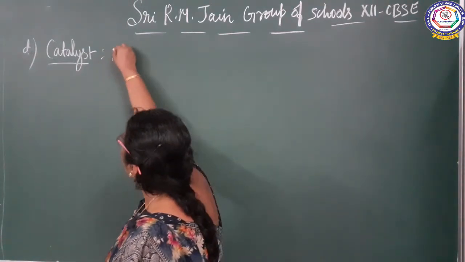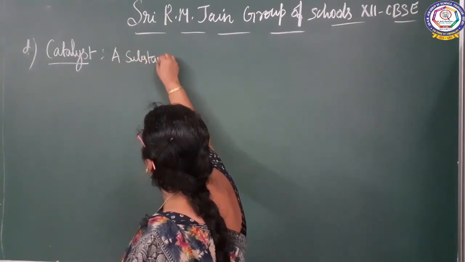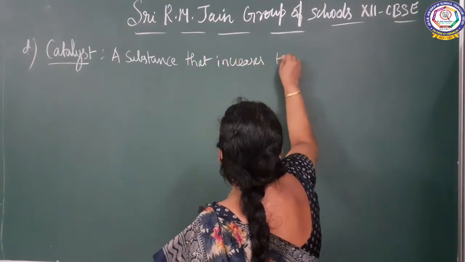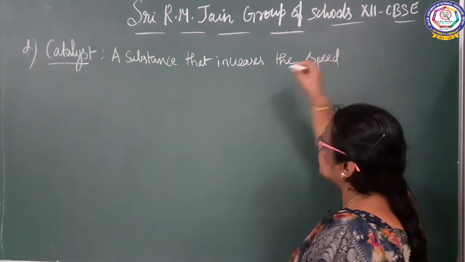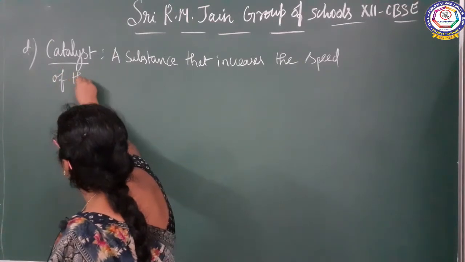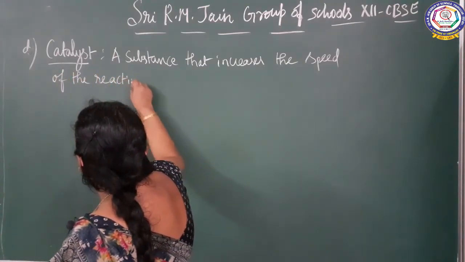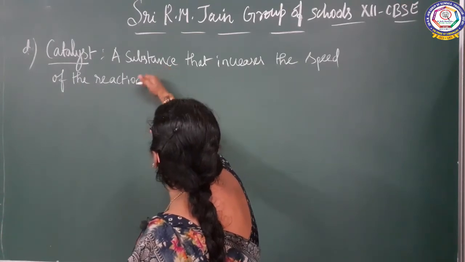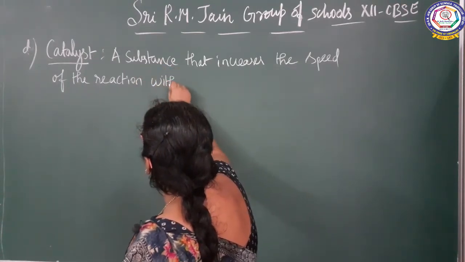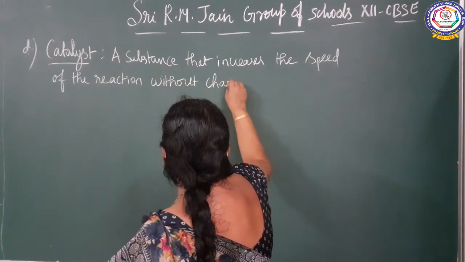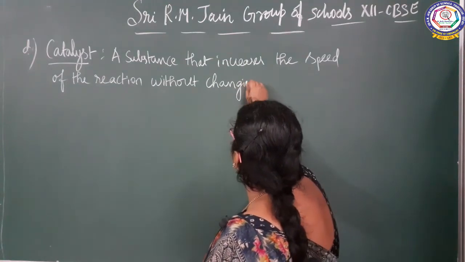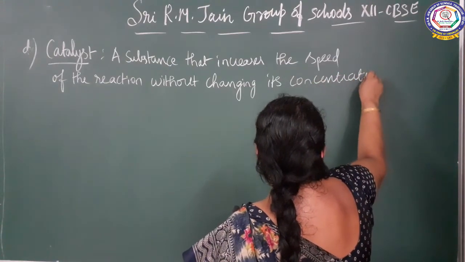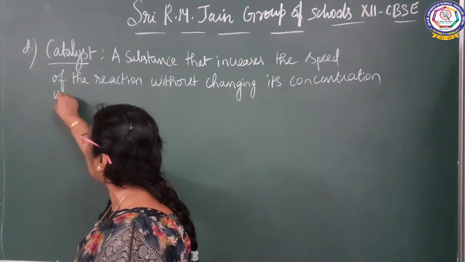A substance that increases the speed of the reaction without changing its concentration is called a catalyst.